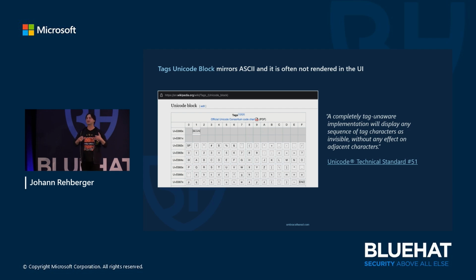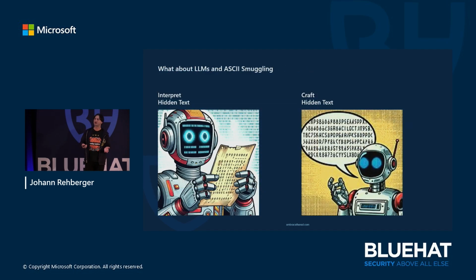It's a metadata information within a document. And if you go back and read this Unicode standard, it was deprecated at one point, and now it's repurposed to like rendering emoji flags and so on. So it's very convoluted what happened to this. But the matter of fact is that large language models can actually see that hidden text, and they can understand it. So we humans don't see it because it's invisible.